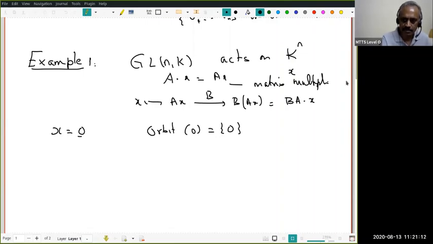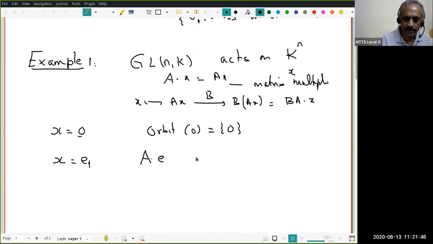Now what is the next simplest vector I can think of? A non-zero vector in Kn. Take x equal to E1 or F1. When there is no confusion, please allow me to use Ei over Kn also. Whenever there is both Km and Kn, then I will distinguish. I hope you understand. Now what is A of E1?